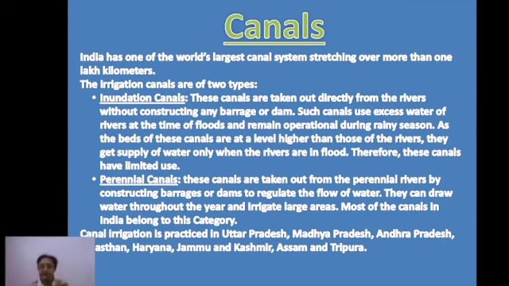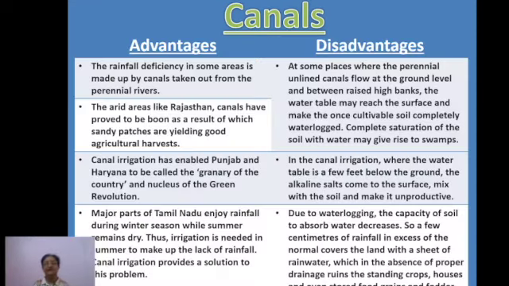Now, canal irrigation is practiced more and more in the northern plains, starting from Punjab, Haryana, then Uttar Pradesh, Madhya Pradesh, Andhra, Rajasthan, Jammu Kashmir to some extent, and in the northeast also to a certain extent. Otherwise, basically the northern plains are the most important area for canal irrigation. Now let's talk about the advantages and disadvantages of canals.